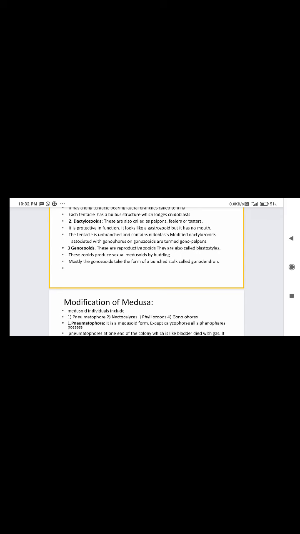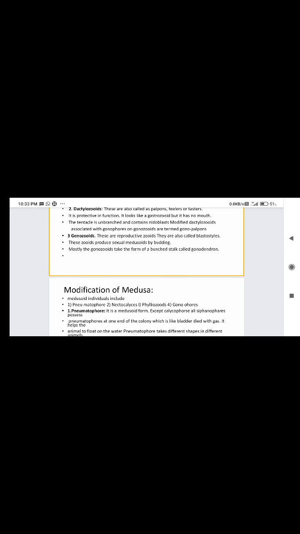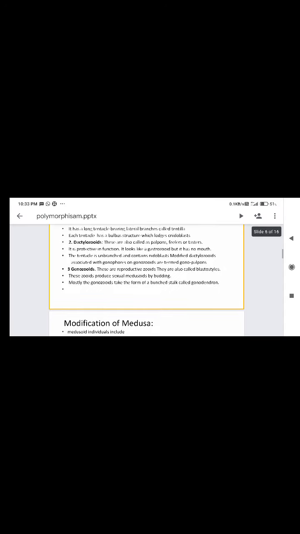Mostly the gonozooids take the form of a bunched stalk called gonodendron. So the polyp modifications are gastrozooids, dactylozooids, and the third one is gonozooids.